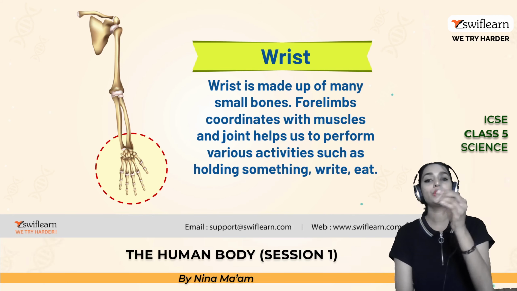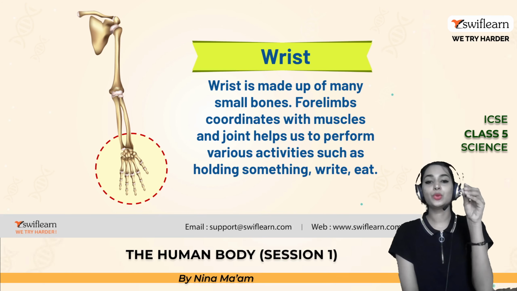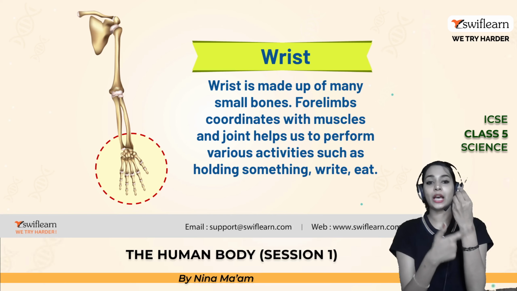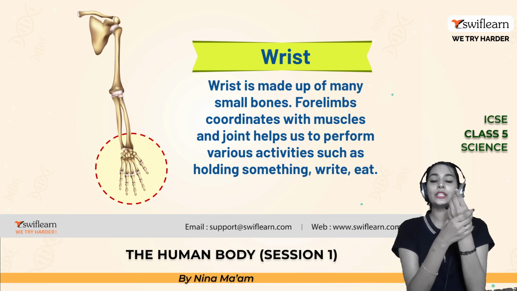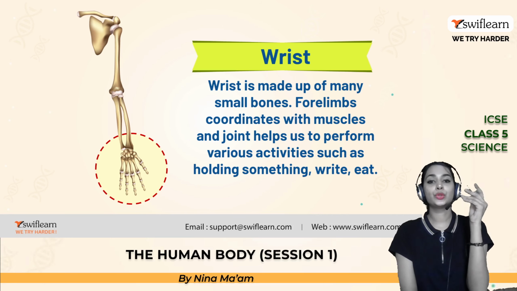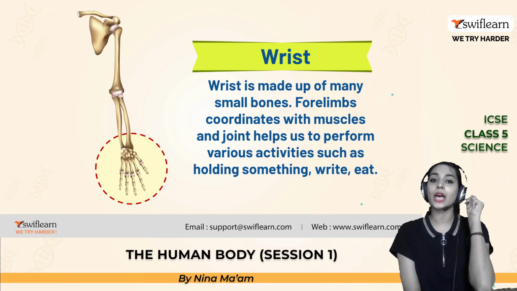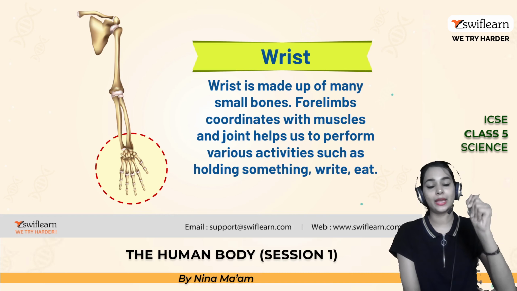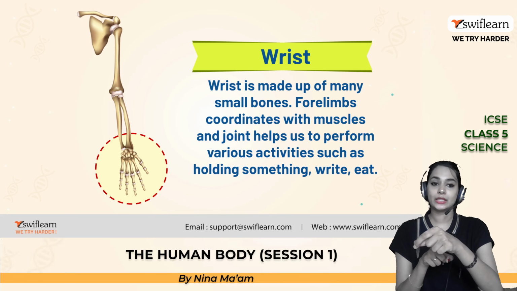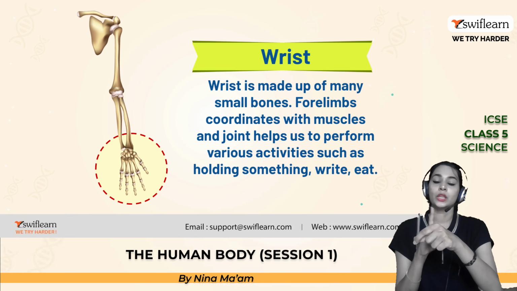So I want to hold this pen. I'm using my wrist, which is made up of tiny bones. So this forelimb coordinates with the muscles and these joints to do any of the activities carried out by your hand. Even if I want to hold this pen, I use the muscular system, the skeletal system, and the joints.